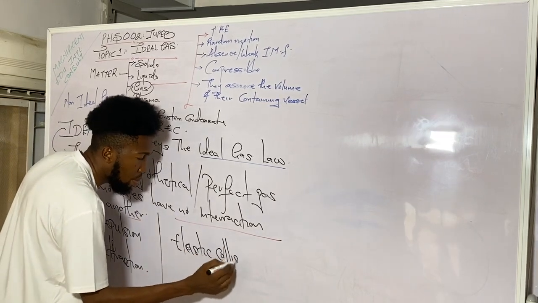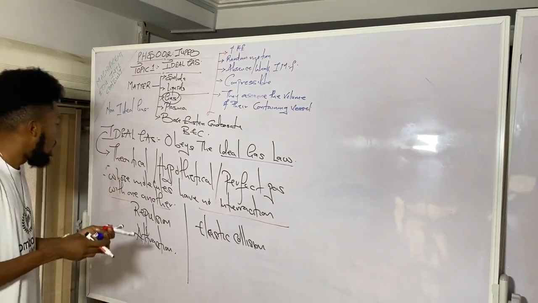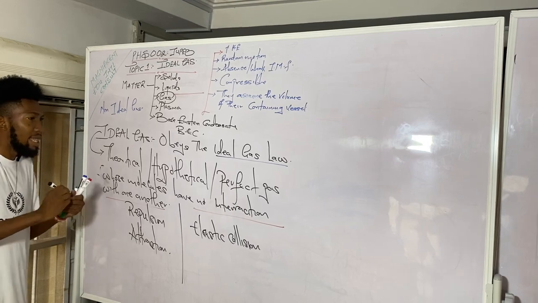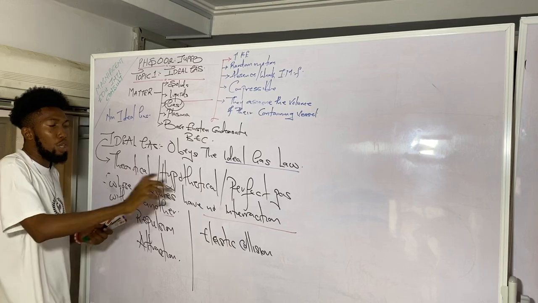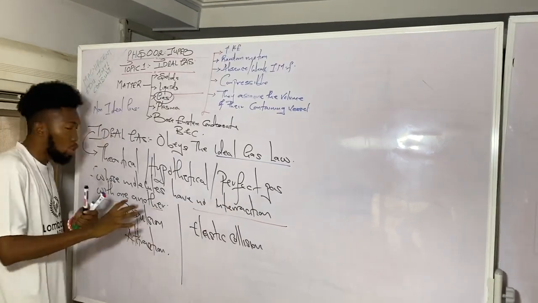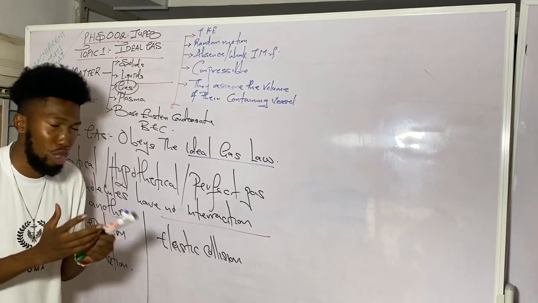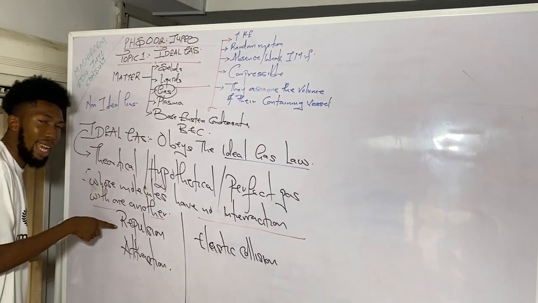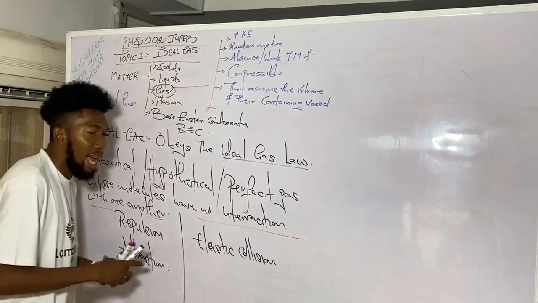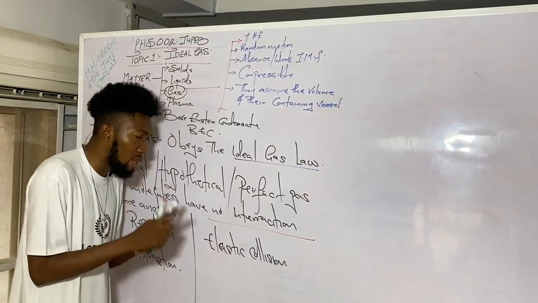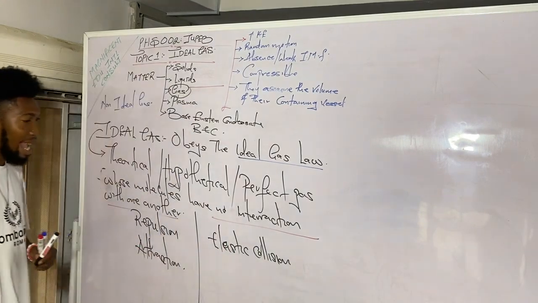Elastic collision. I want you to get it very well, magnificent students. Whenever you hear the word ideal gases, the key thing that should come to your mind is that these gases are perfect in the sense that their molecules have no interaction with one another. There is no intermolecular force of attraction between them. There is nothing like a repulsion. The molecules are not repelling each other, and they are not even attracting each other. The only kind of interaction that will ever exist between them is elastic collision, which is a result of the repeated random motion that they exhibit.